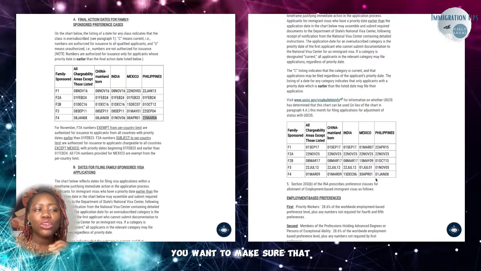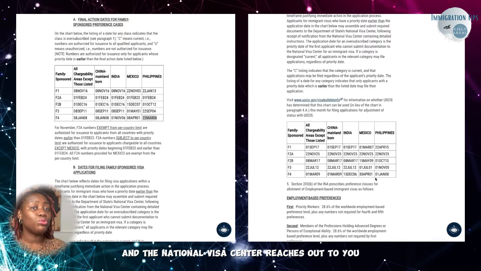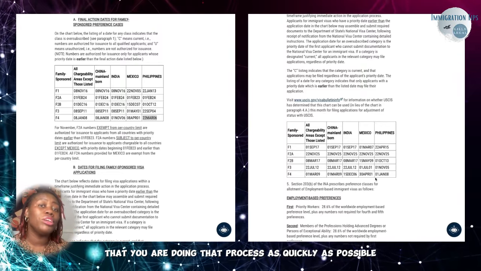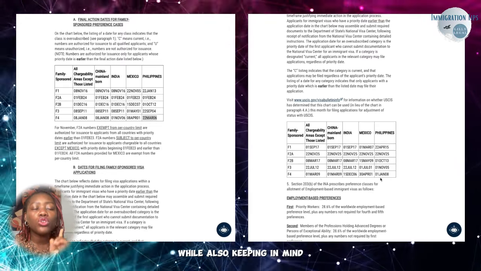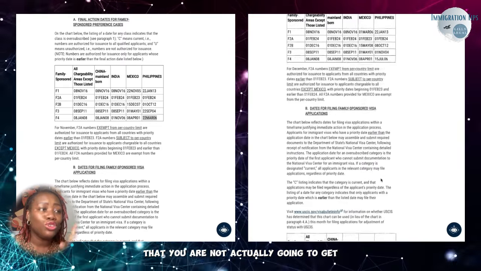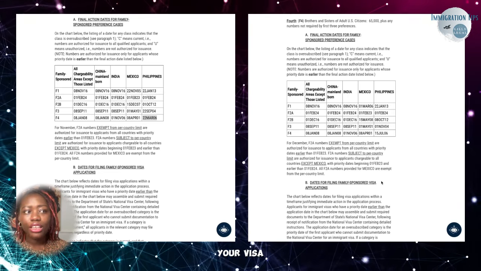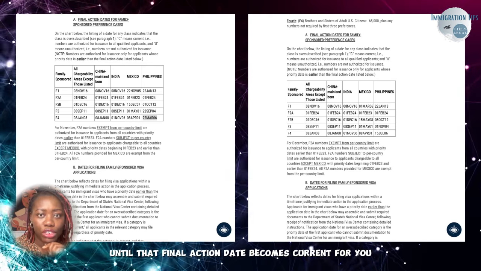And you want to make sure that once your date for filing comes up and the National Visa Center reaches out to you to start your visa application, that you are doing that process as quickly as possible, while also keeping in mind that you are not actually going to get your visa until that final action date becomes current for you.